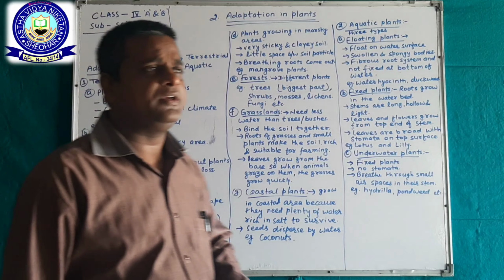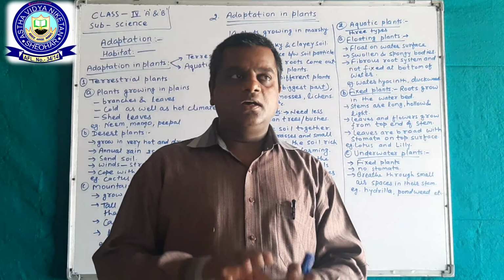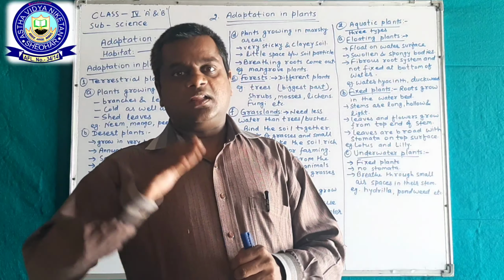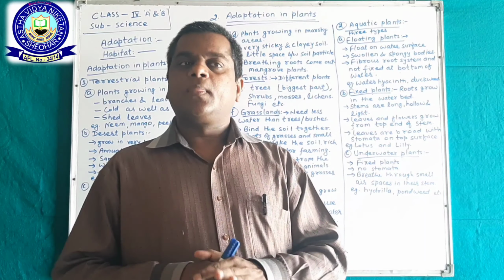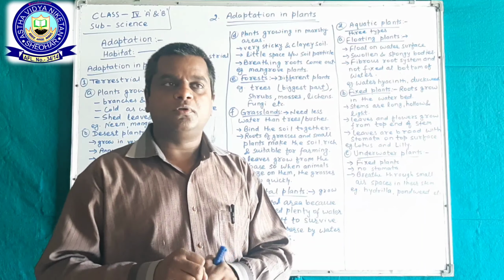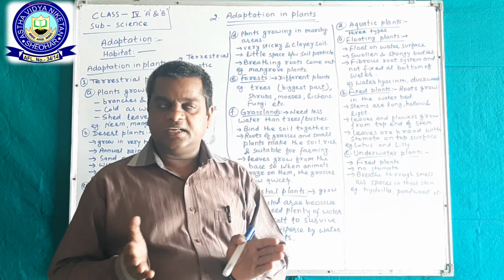Adaptation: first of all, we know the living place of an organism is suitable for it to live, to get its food, and for its reproduction.